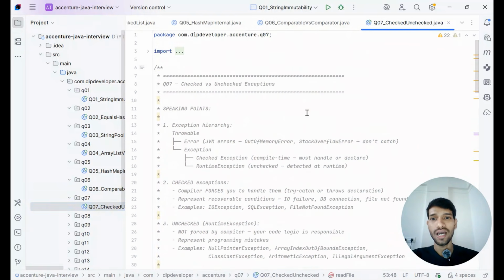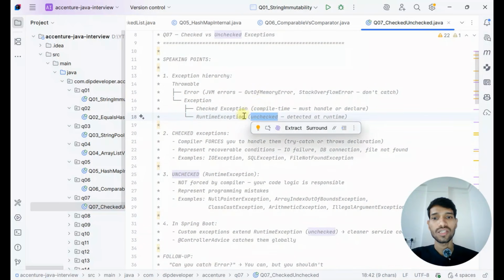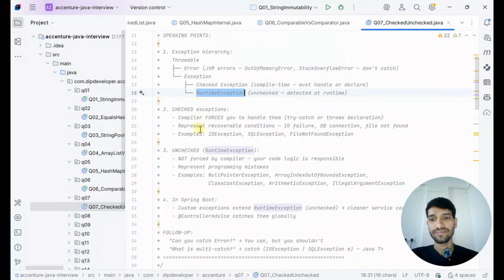Difference between checked and unchecked exceptions. From Throwable we have errors and exceptions. For errors like out of memory and stack overflow, we should not catch them. We can catch these errors, but it is highly recommended not to, because if it is an out of memory or stack overflow error, we will get to know about it anyway. Then for exceptions, we have checked exceptions, which occur at compile time and must be handled or declared, and runtime exceptions, called unchecked exceptions, which are handled by the developer.